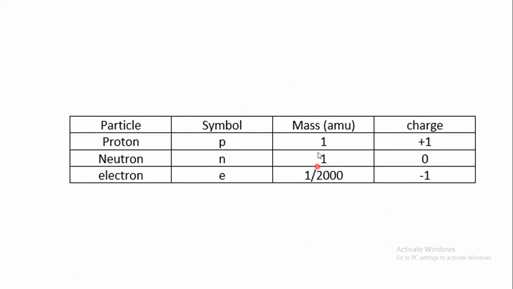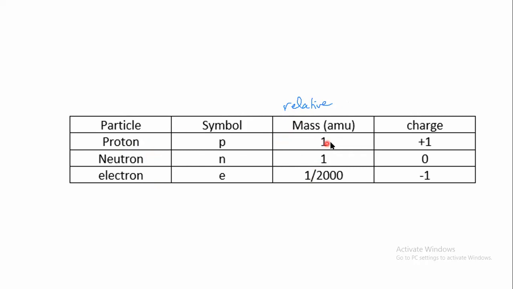And these are what we call the relative atomic mass. These are not the masses of these particles, but relative masses, relative to each other, because protons, neutrons, and electrons have very, very small masses.